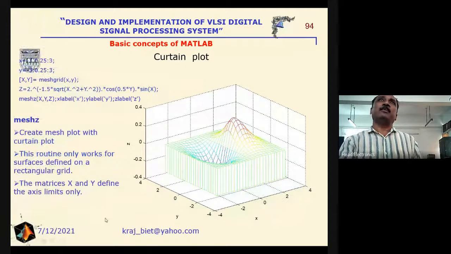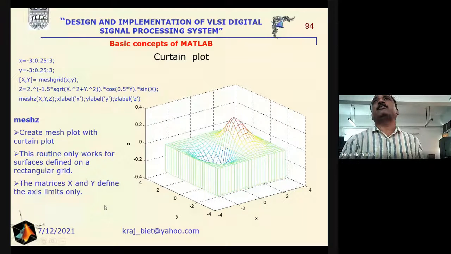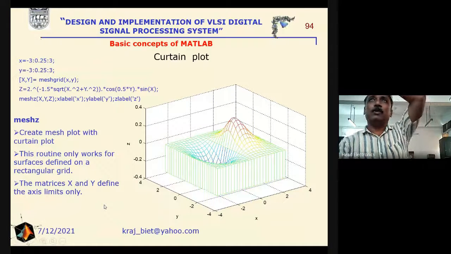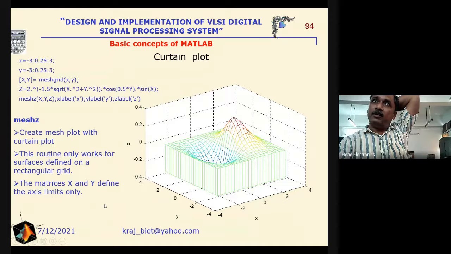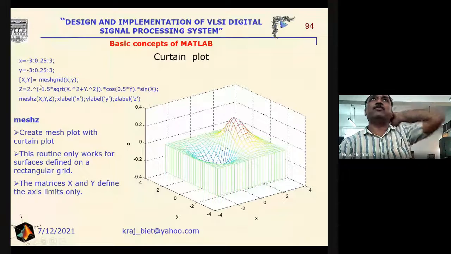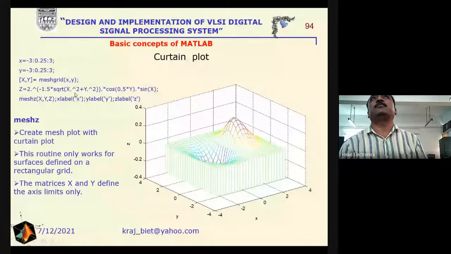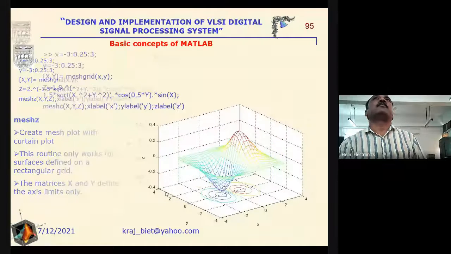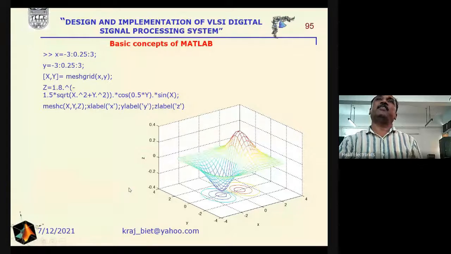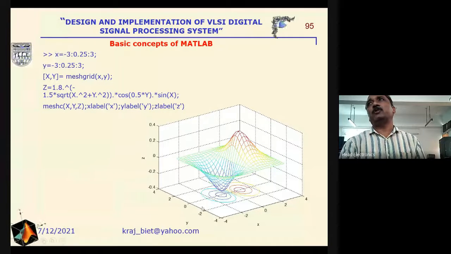Meshz is also a command that creates a mesh plot with a curtain plot. This routine only works for surfaces defined on a rectangular grid. For example, if x is defined, y is defined, and gridding of x, y takes place, and z is defined in terms of x and y, and if we write meshz, see here, the curtain plot will be shown. If we write meshc, then the mesh plot and the contours will be represented underneath this one.